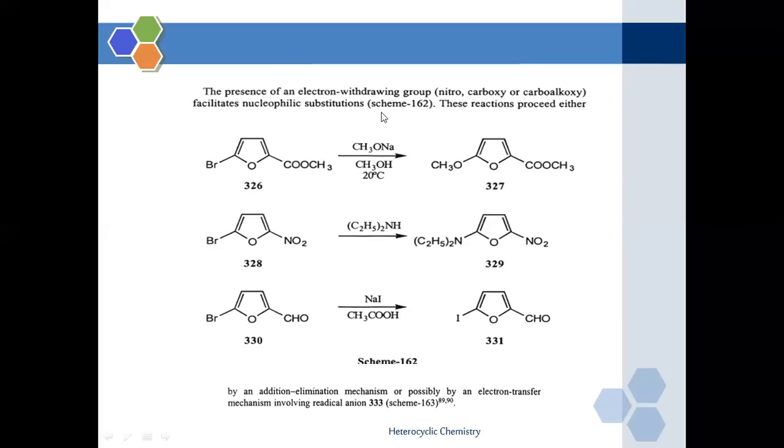So if these electron withdrawing substituents are present in the bromofuran molecule, then they are going to undergo nucleophilic substitution reactions.